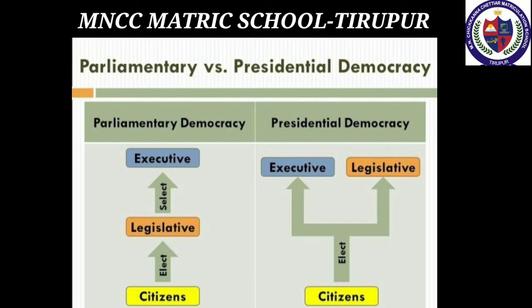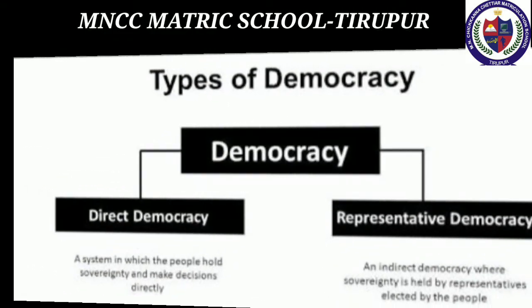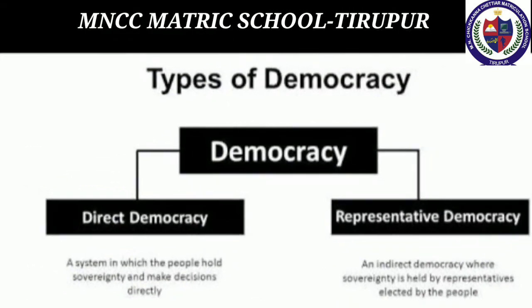Next, forms of democratic government. Forms of democratic government: parliamentary form of government, presidential form of government. Parliamentary form of government, example, India and England: electorate, legislature, executive. Presidential form of government, example, USA and France: electorate, executive, and legislature. Next, types of democracy: direct democracy, indirect democracy.